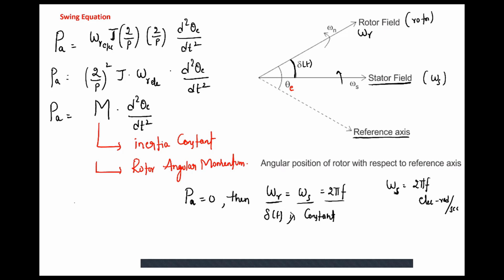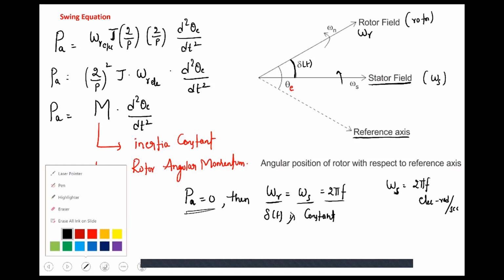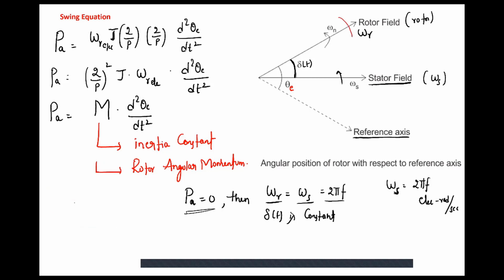Okay. However, when there is a disturbance, Pa is non-zero, either positive or negative, then my rotor omega r will either increase or decrease depending upon acceleration or deceleration. So the rotor field is fluctuating, making oscillations with respect to the stator field. The oscillations made by the rotor magnetic field with respect to the stator magnetic field are expressed by the swing equation.